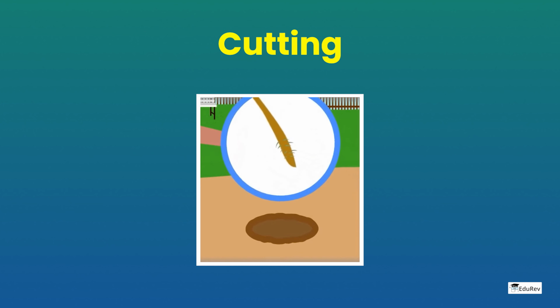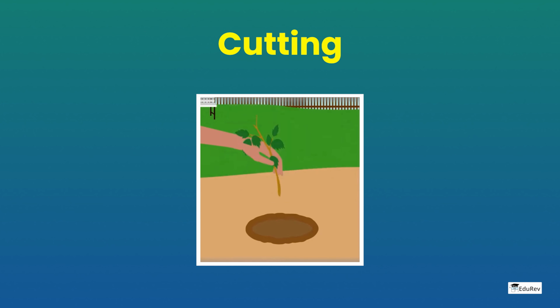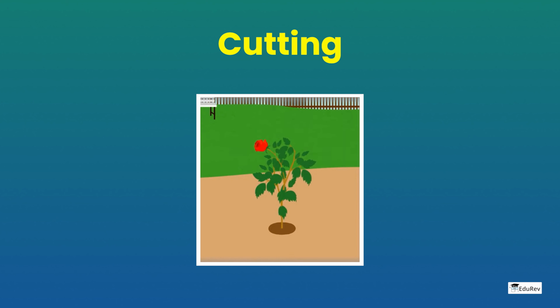Cutting. A part of a plant, typically a stem or leaf, is cut off and planted. Adventitious roots develop from the cuttings and form a new plant. Cuttings are sometimes treated with hormones before being planted to induce root development.